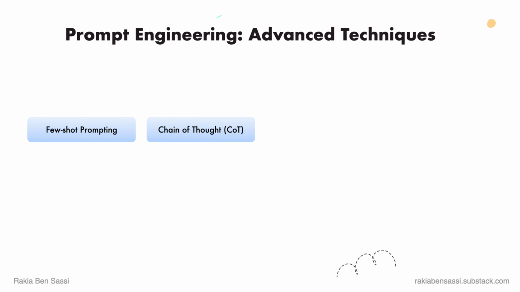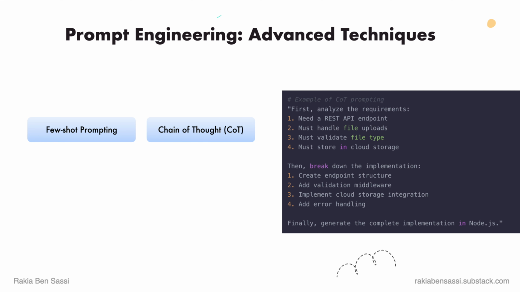Chain of thought, or COT. For complex tasks, guide the AI by breaking the problem down into logical steps. Ask it to think step by step. Here is an example of COT prompting. First, analyze the requirements. I need REST API endpoints. It must handle file uploads, must validate file type, and must store in cloud storage.